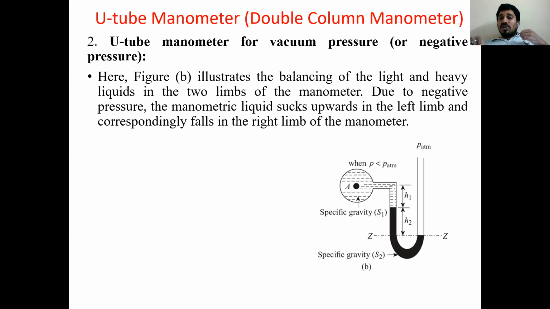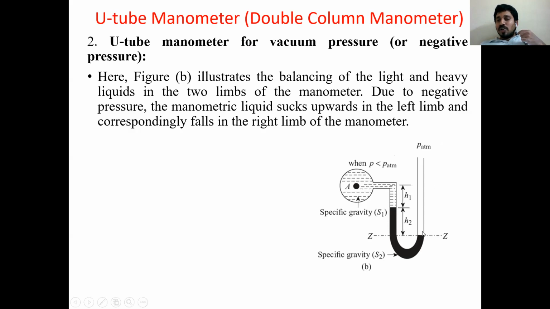H2 is the amount of second liquid showing pressure difference, which in the right limb level is H2. Then the manometer connection is open to atmosphere. So P atmosphere is atmospheric pressure.